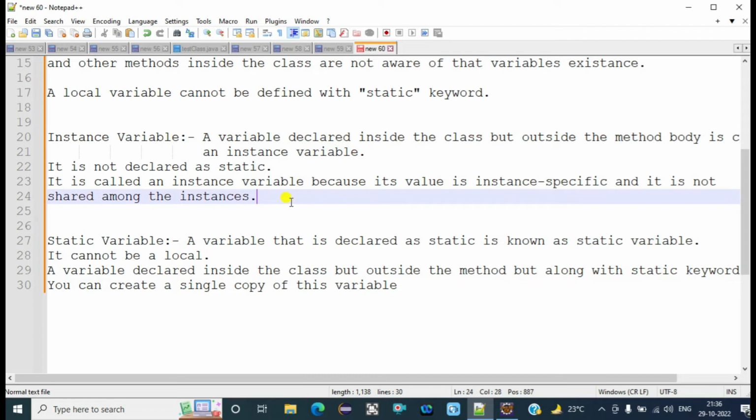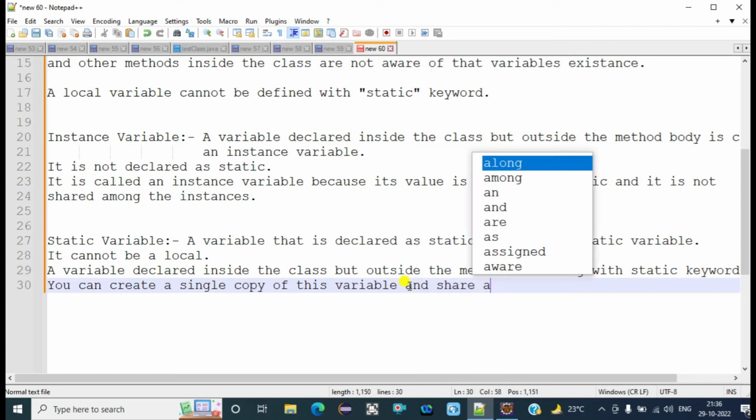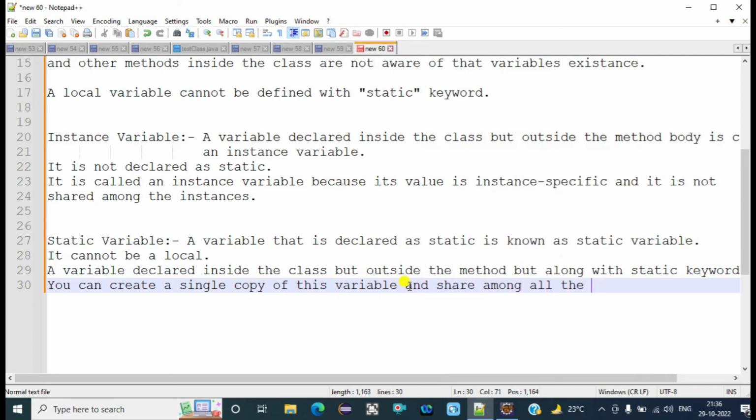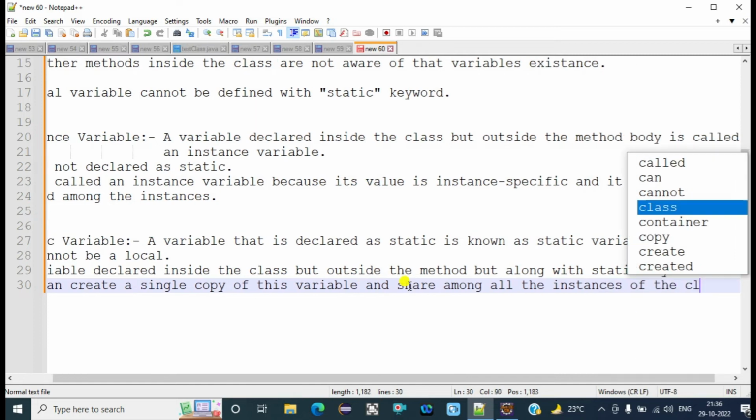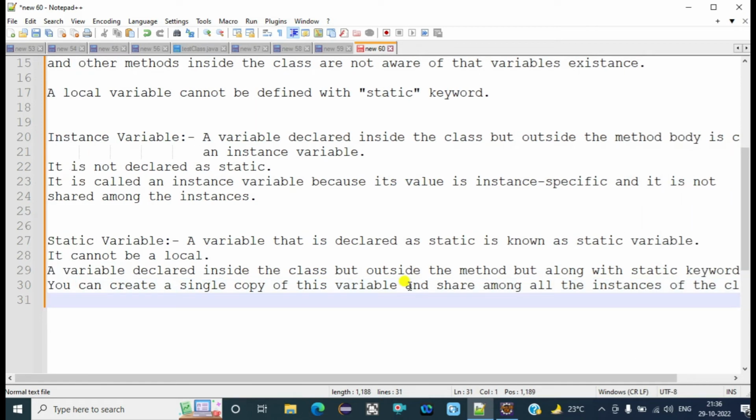That's why we are getting fresh values. But here inside the static variable, we create only a single copy of that variable, and that copy is shared among all the instances of the class.